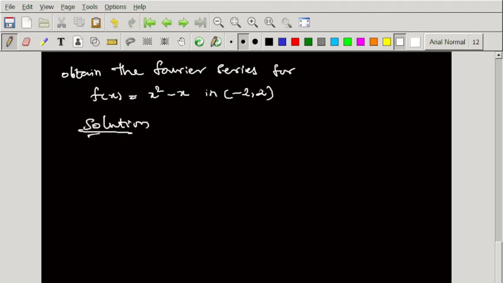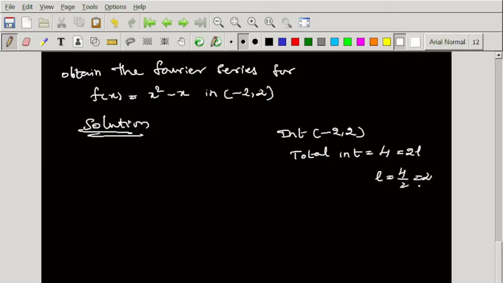Solution. So the interval minus 2 to 2, the total interval is 4. So 2 minus of minus 2 is 4. This is nothing but 2L. L is 4 by 2, which is 2. Otherwise, this itself we can remember, this is the form of minus L to L, where L is nothing but 2.